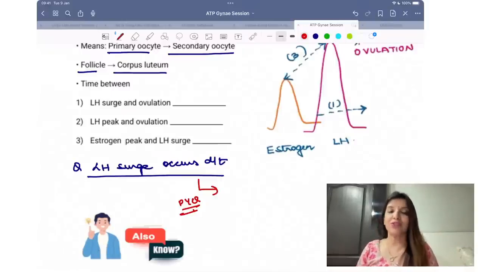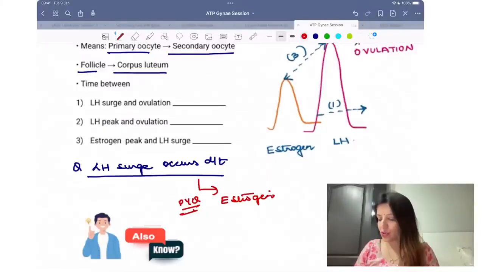Quickly tell me. Excellent, AG, it is estrogen. LH surge happens due to estrogen. So first there will be the estrogen peak and then the LH peak.